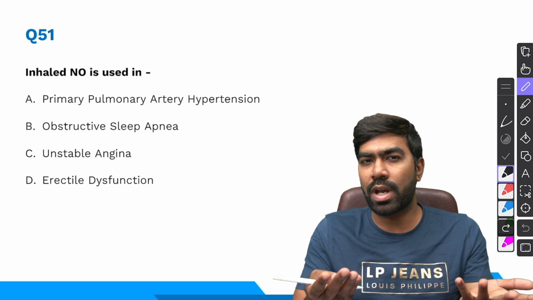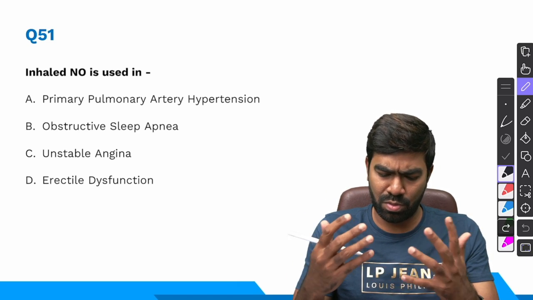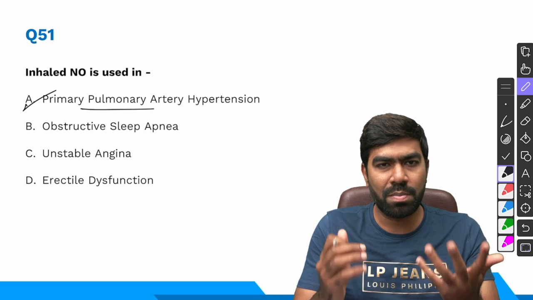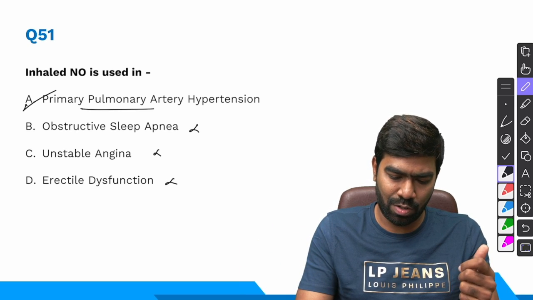And last but not the least, you can use in patients with refractory ARDS as well as a bridging therapy till transplant. So these are the usual areas where you use inhaled nitric oxide. So here, the answer is simple and straightforward, primary pulmonary artery hypertension. In other 3 situations, there is no point in using inhaled nitric oxide.